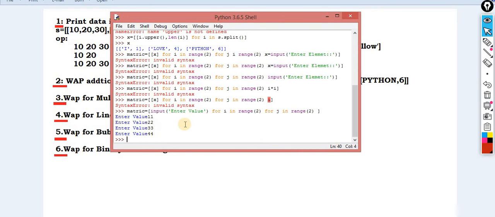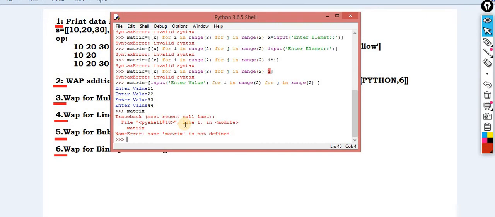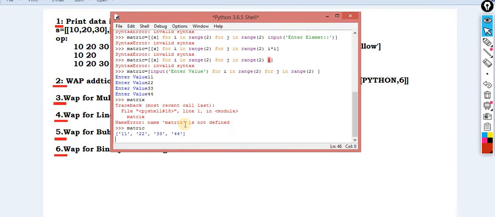Now I think matrix, what is the name of that? Matrix. Okay, now it's working fine. Let me convert it into the exact format. So it's a 2 by 2 matrix that I am going to generate over here.